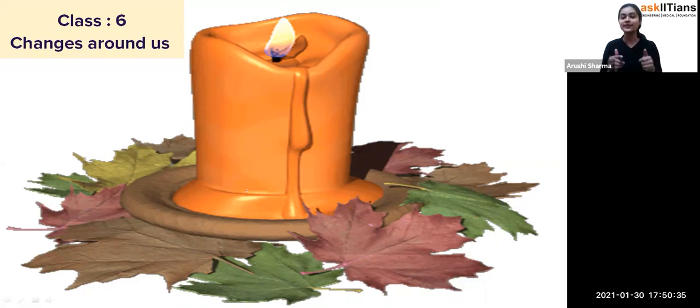Now, after listening to this, some students are thinking, ma'am, there are some places where for some period of time there is only day and only night. So you can imagine how people manage over there. Exactly. That is why, students, changes are always there wherever you look. And any kind of change you can imagine, like now you are in class 6th, after completing class 6 you are going to class 7th, it is also a kind of change.